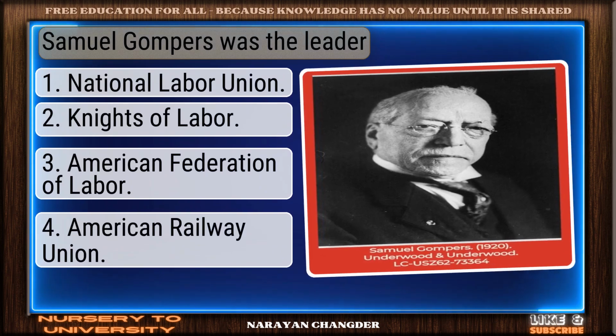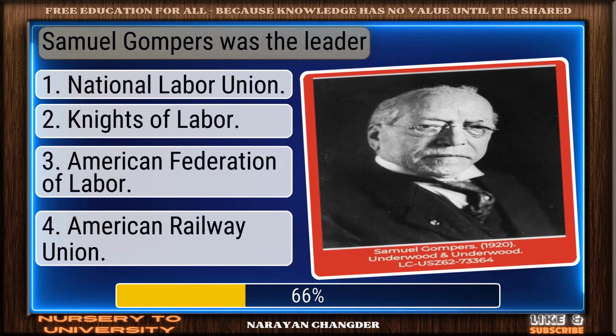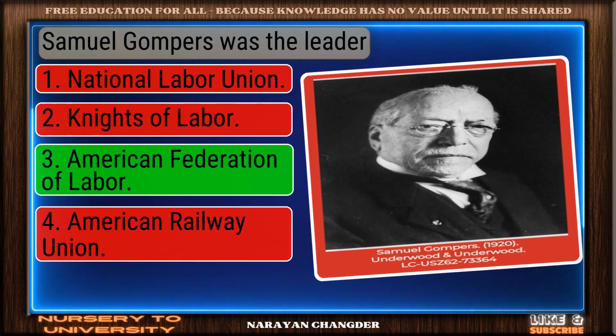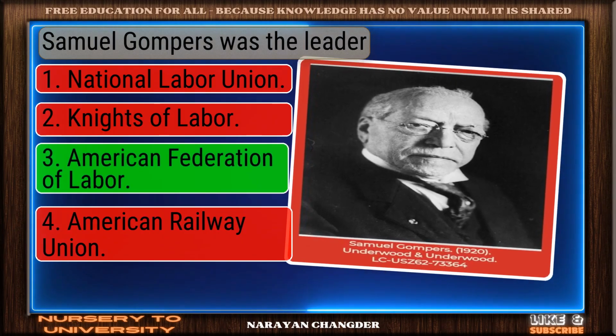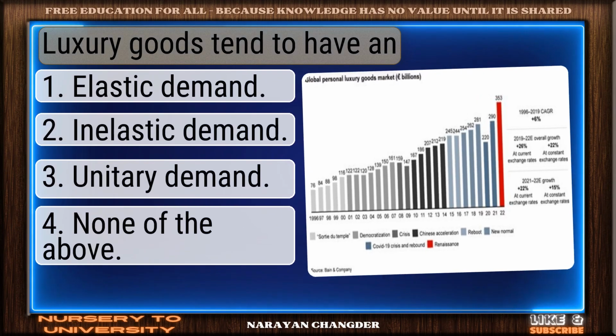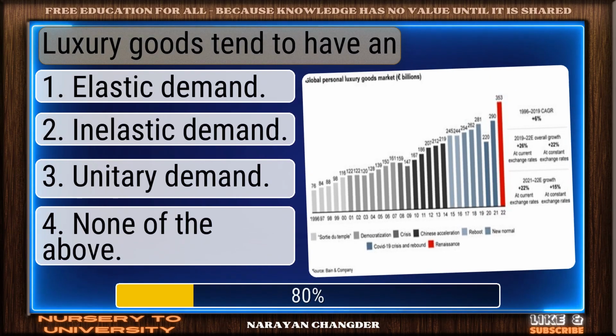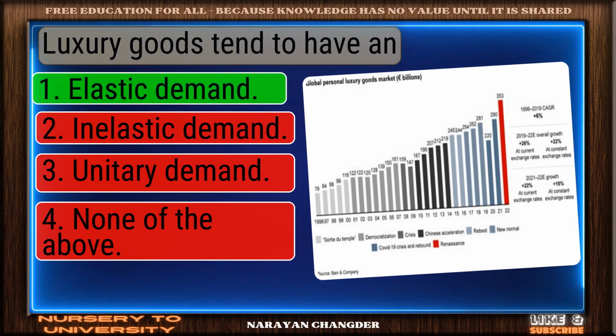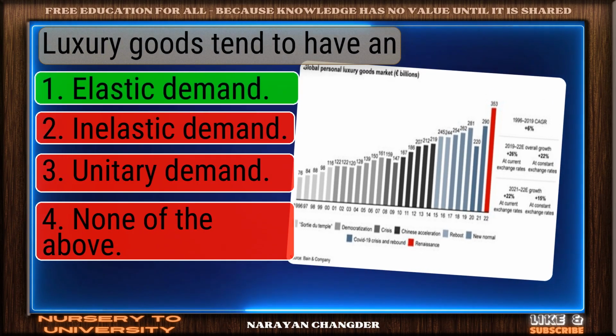Samuel Gompers was the leader. Great thinking. American Federation of Labor is the right choice. Luxury goods tend to have an. You got it. Your choice elastic demand is right.